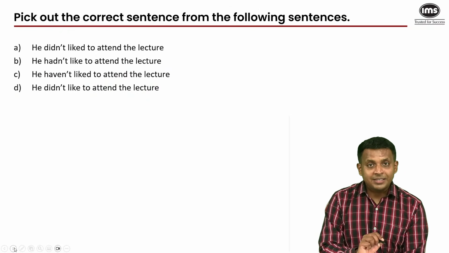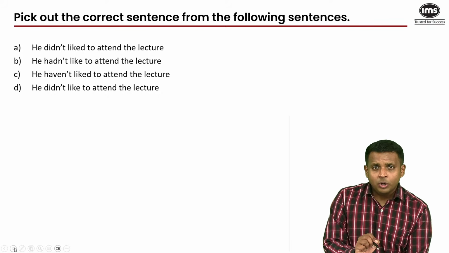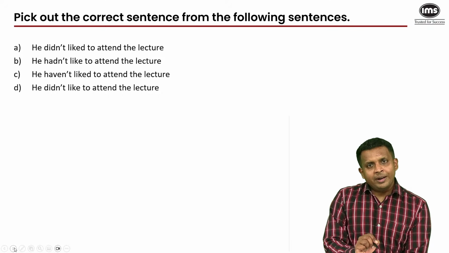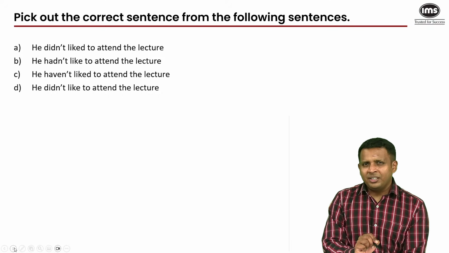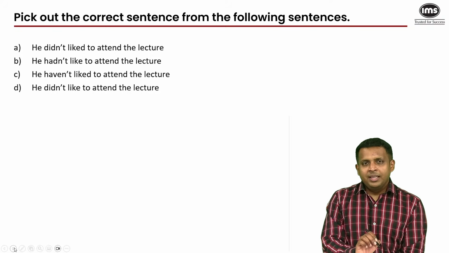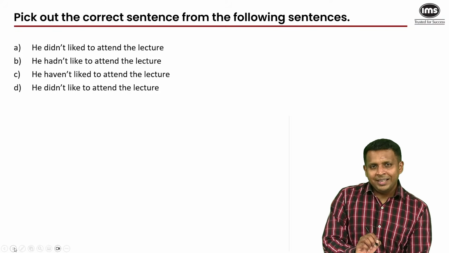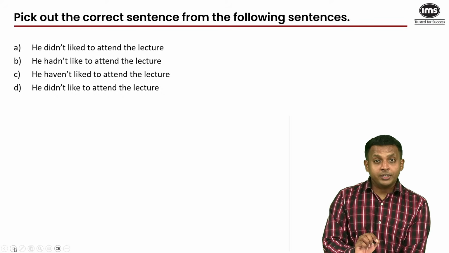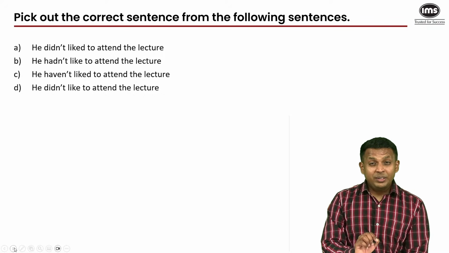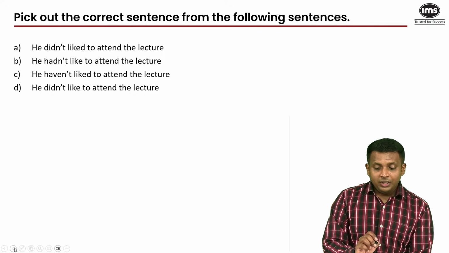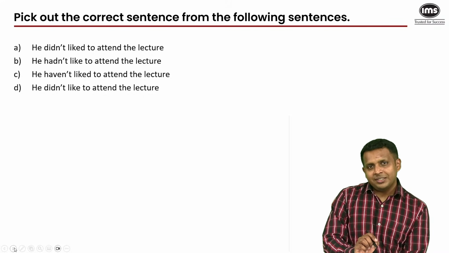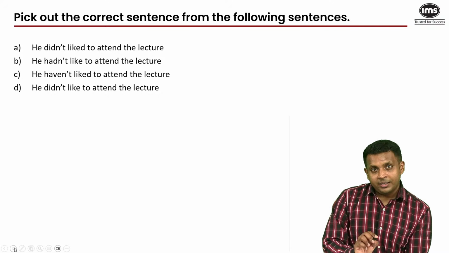And we have finished the passage. Now, you know what happens in an actual marathon, where you run? Let's say it's a 42-kilometer run, a full marathon. You spend the first 5, 6, 7, 8 kilometers, depending on your physical shape, achieving a rhythm in breathing and your steps, and then you stop panting, you stop gasping for air, and you achieve a good pace. So now we have reached that point. We have been warmed up, and now we will slightly increase our pace. So pick out the correct sentence from the following sentences. Let's go. As soon as I get a few answers, I'll point out the correct answer and then we will move on.